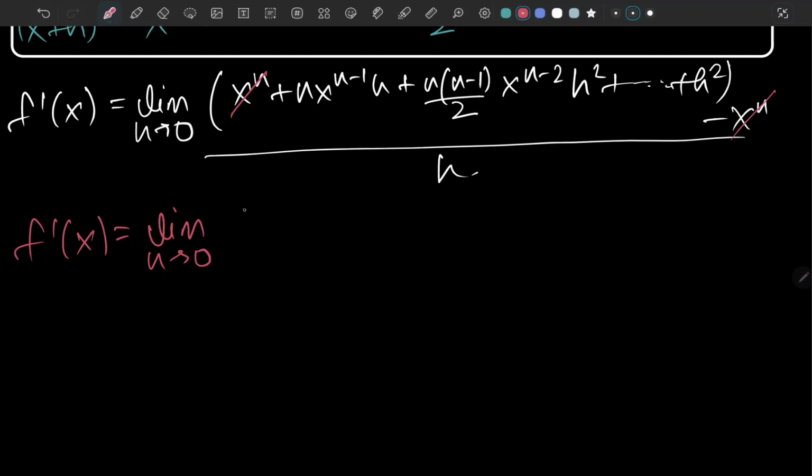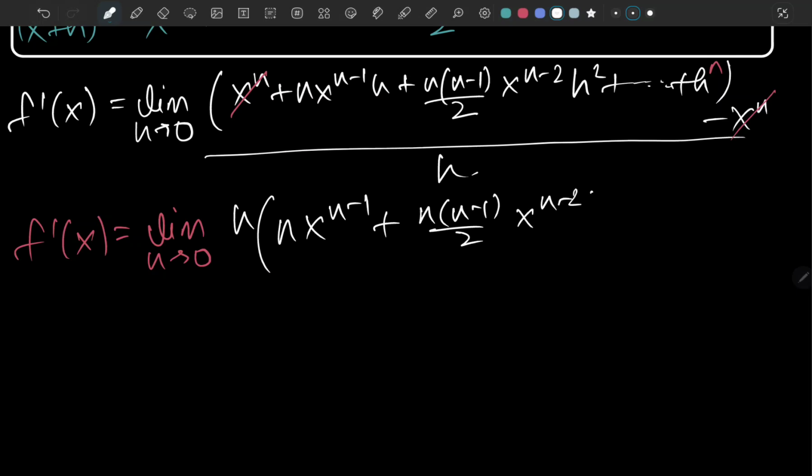we can take h common out of this, because we have h in every term. So it's n x to the n minus 1 plus n times (n minus 1) over 2 x to the n minus 2 h, and so on up to h to the n minus 1.